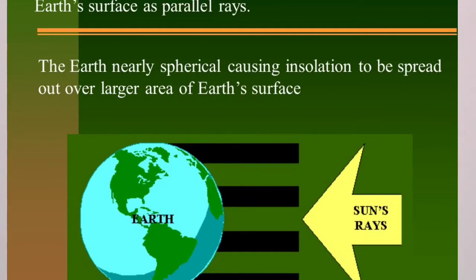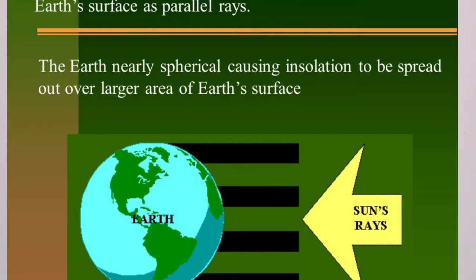Sun is shown and sunrays are shown. Three types of sunrays are there. A shows perpendicular sunrays, B shows slanting sunrays, and C shows more slanting sunrays. You should observe the figure.